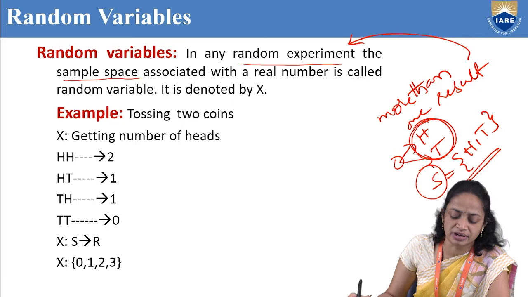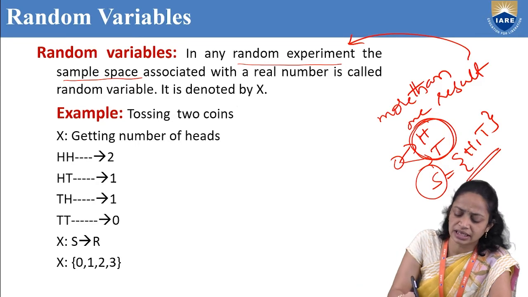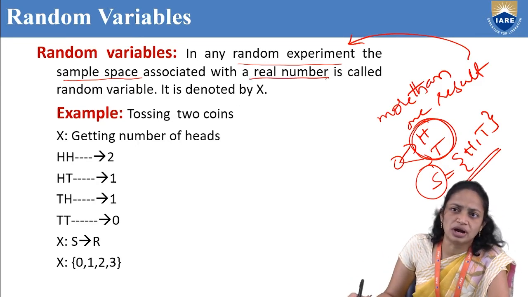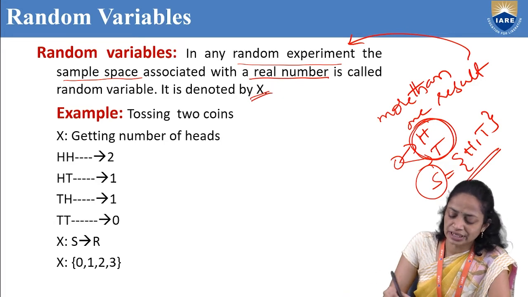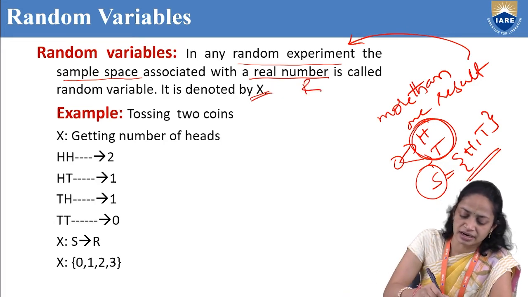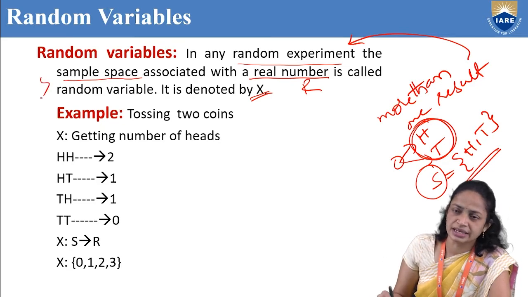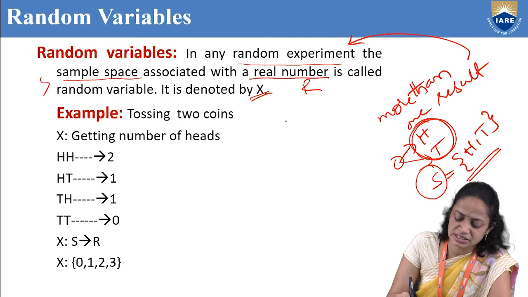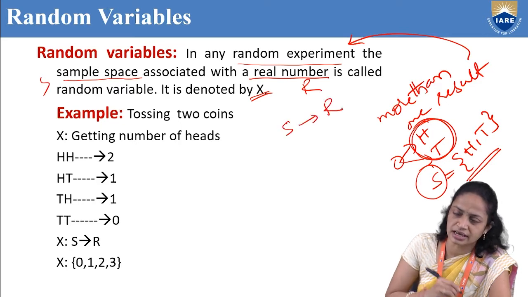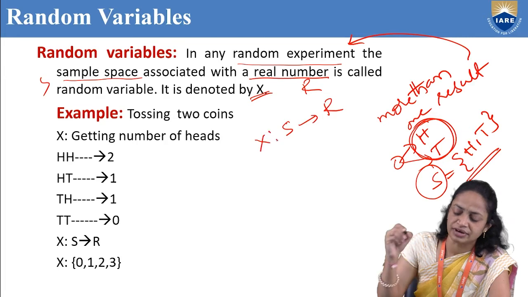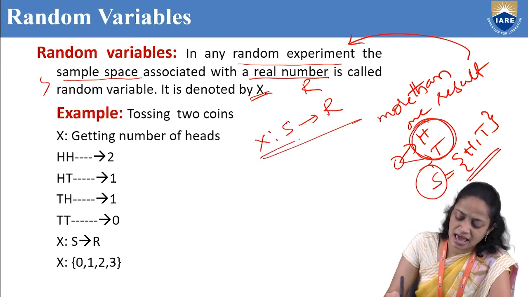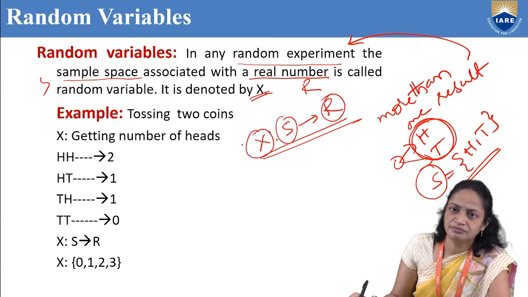Now coming to the definition of random variable. In any random experiment, the sample space associated with the real number is called random variable. It is denoted by capital X or small x also. Real number is always denoted with R, and sample space is denoted with S.